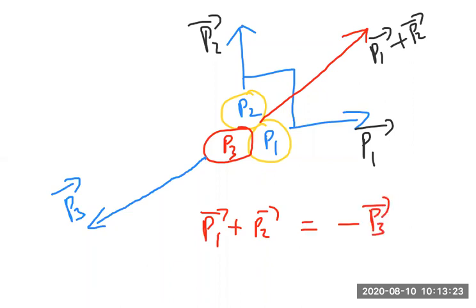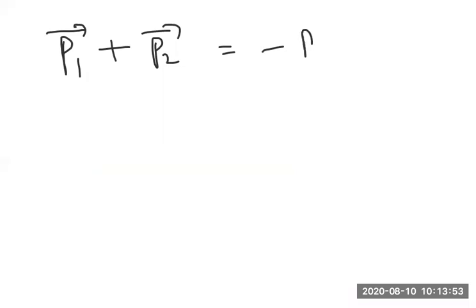You can observe now, observe carefully, beta. This is P3 bar and this is P1 bar plus P2 bar. They are exactly opposite. Opposite is indicated by a negative sign. Fine, till here we understood that P1 bar plus P2 bar is equal to minus P3 bar.